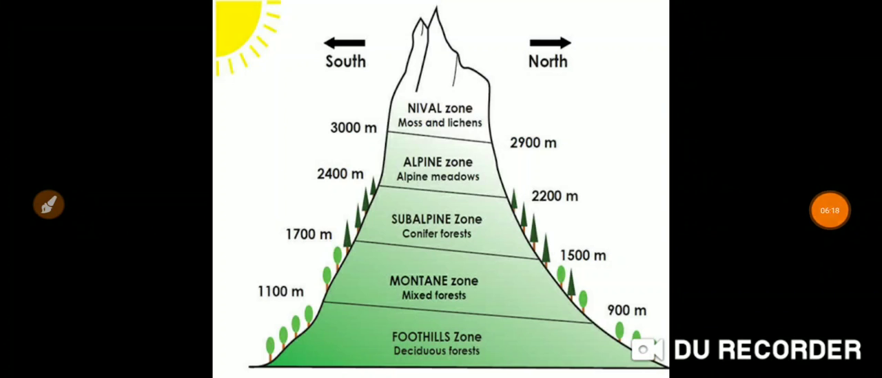The type of plant that grows in a mountain forest differs with altitude. So see in this picture, according to the altitude, the type of plant growing in a particular area differs. So these alpine trees are all high altitude trees.